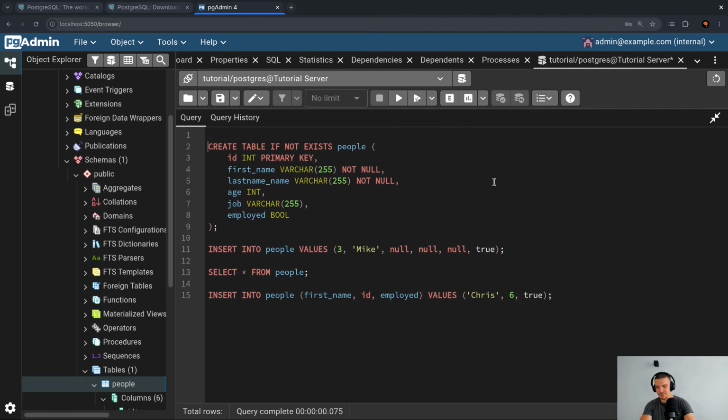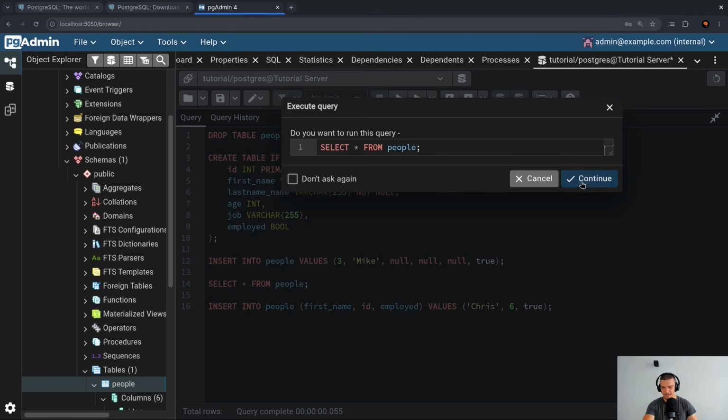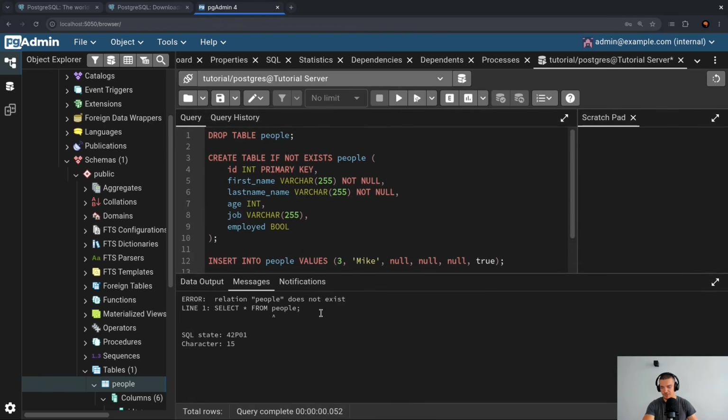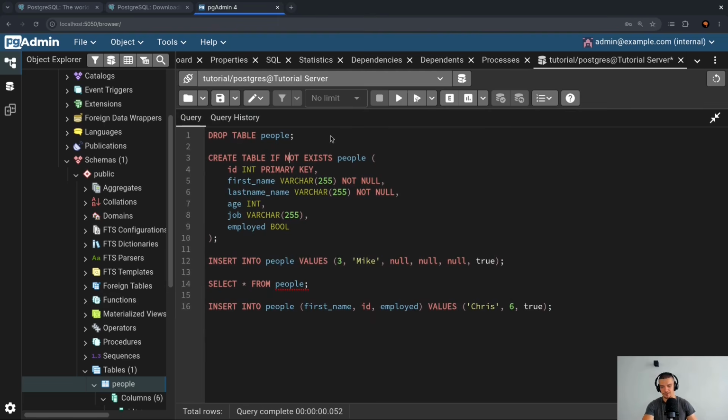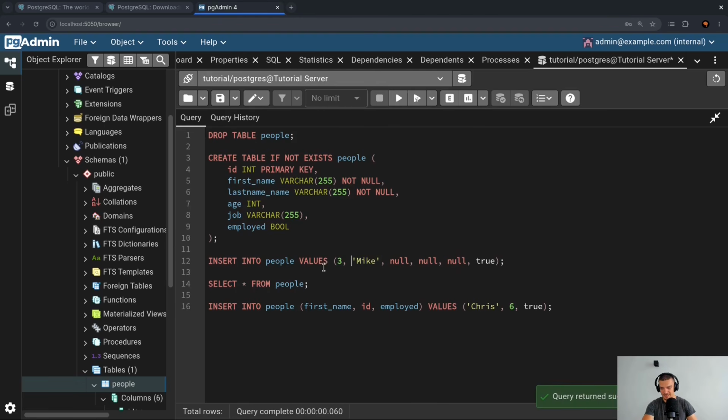So we need to first actually make the change. For this, what we can do is we can drop the table before we create it again. So I can say drop table people. Drop table people basically removes the table. Everything is gone. If I execute this, the table does no longer exist. So if I run the select statement here, you will see that I get an error message that this relation does not exist. So what I have to do is I have to create it again, now with the constraints not null. So I can run this, and this will create now a new table.